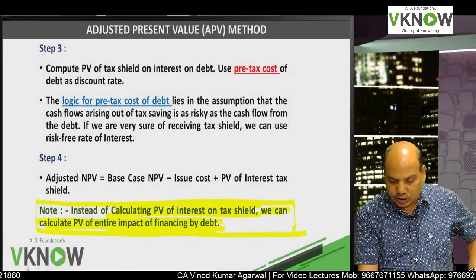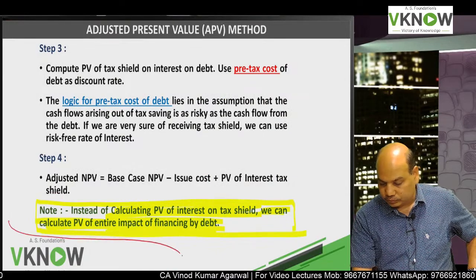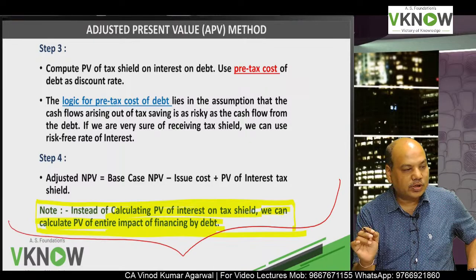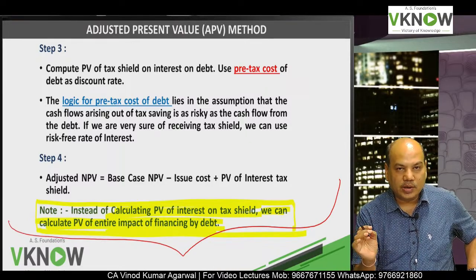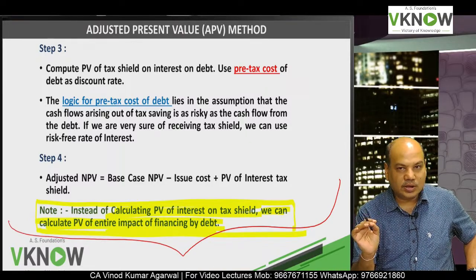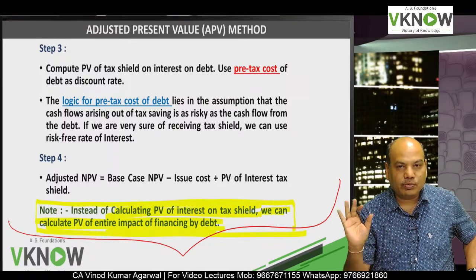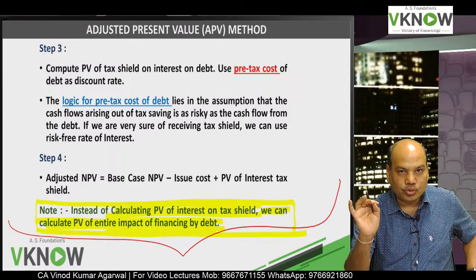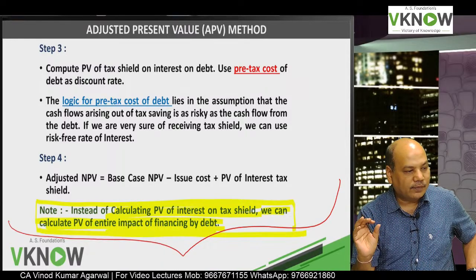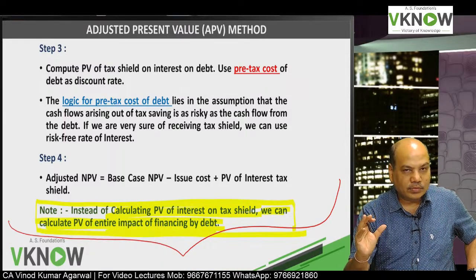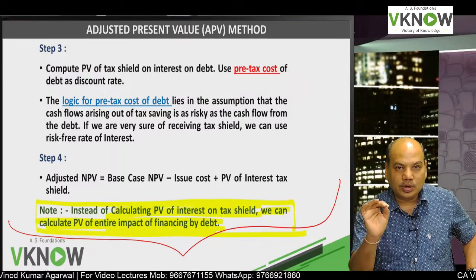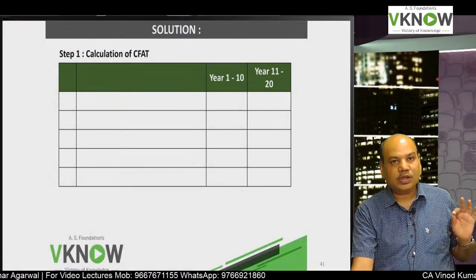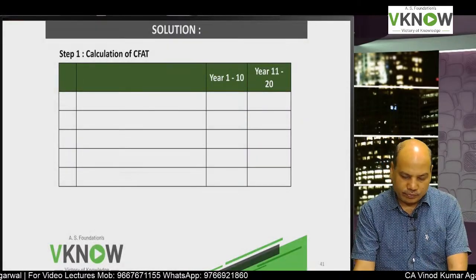Up to this you don't need to write in the exam. This was for understanding. This was for writing a note on APV. So the APV method first assumes that the project is fully equity financed. Compute NPV as if it is only equity financed, and if the firm is using debt also, then you will also take into account the benefits of debt financing, which is usually the tax shield on interest.